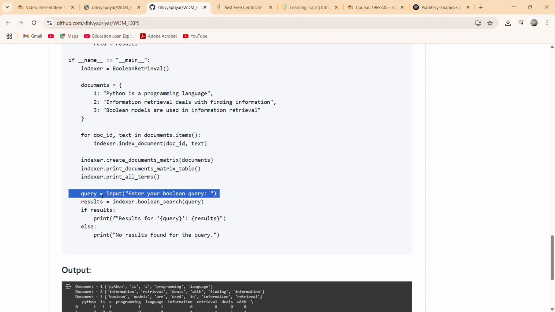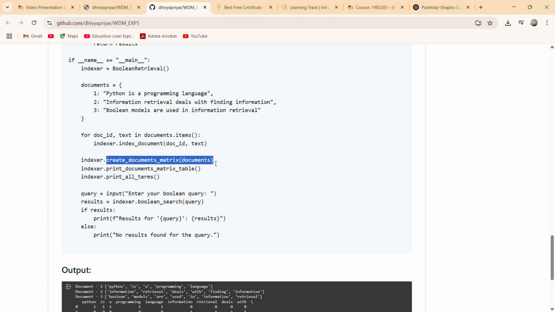This line, query is equal to input of "Enter your Boolean query". After indexing, the user is prompted to enter a Boolean query. Then the boolean_search of query method is called to return the documents that match the query. The results are printed.